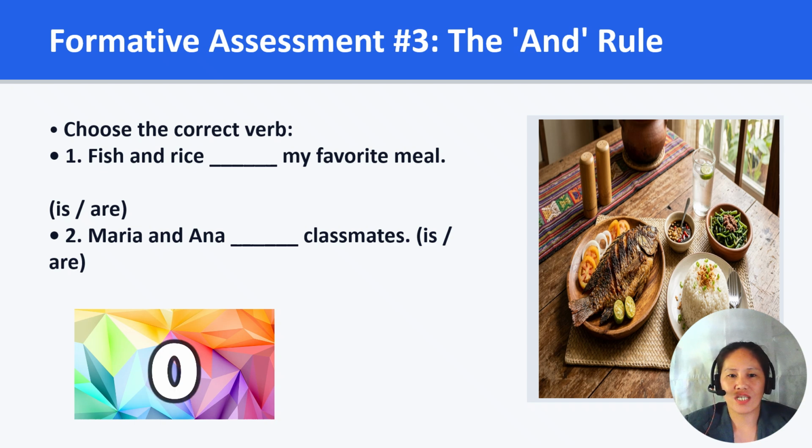So to answer this question, identify whether the subject joined by and refers to one unit or more than one person or thing. In the first sentence, fish and rice are eaten together as one meal, so we use the singular verb is. In the second sentence, Maria and Anna are two different people, so the subject is plural and we use are. Remember, nouns joined by and usually take a plural verb, but if they refer to one unit or one idea, they take a singular verb.